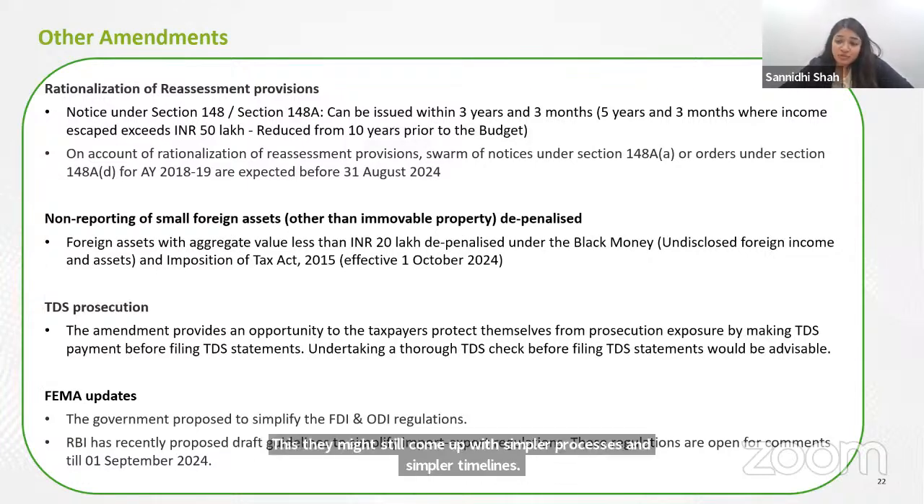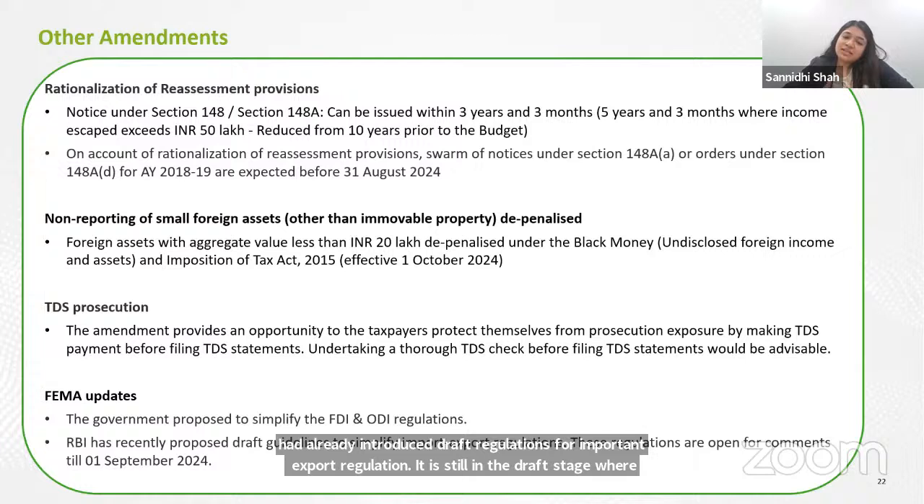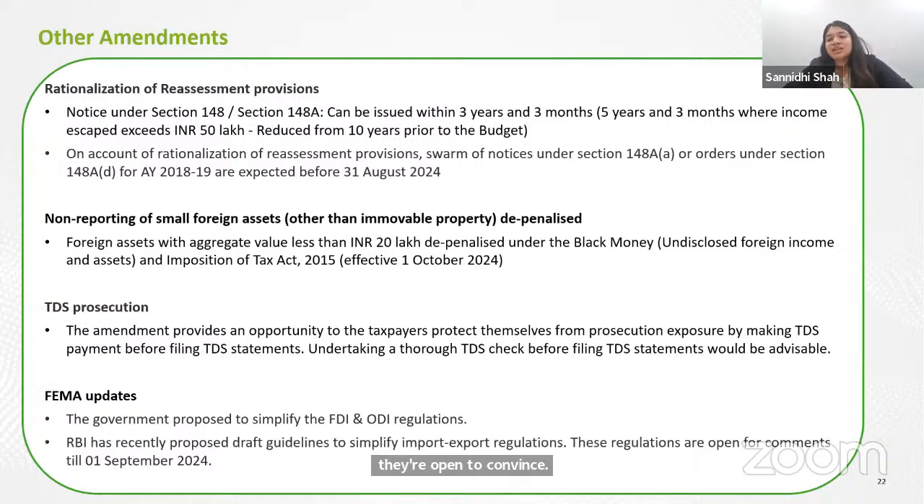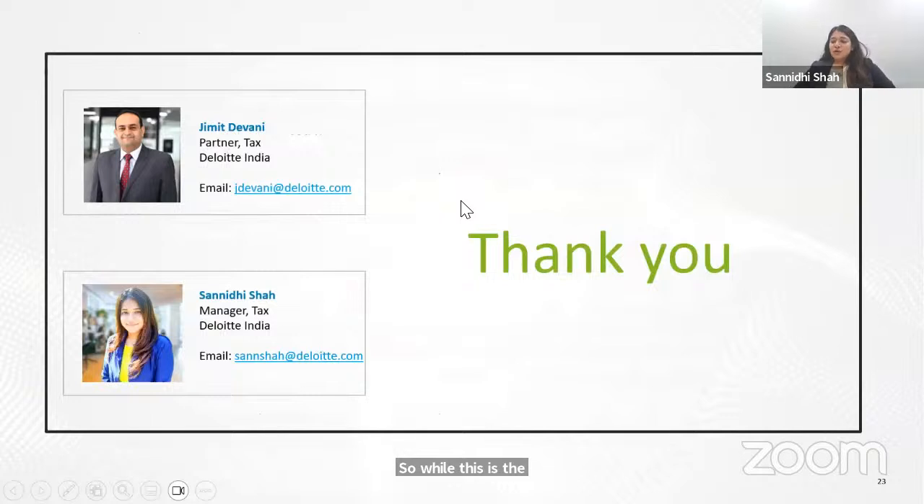Recently, before the budget, they had also already introduced draft regulations for import and export regulation. It is still in the draft stage where they're open to comments. So it gives a flavor that the government is looking at foreign exchange laws as well, apart from the Income Tax Act. While this is the last amendment that we would like to cover over here, overall, this budget was a power-packed budget. Many new amendments have come in.